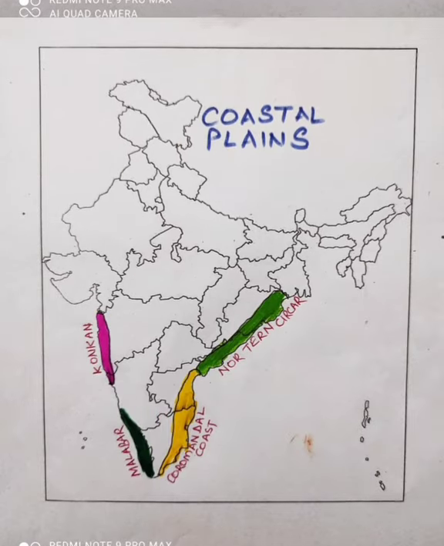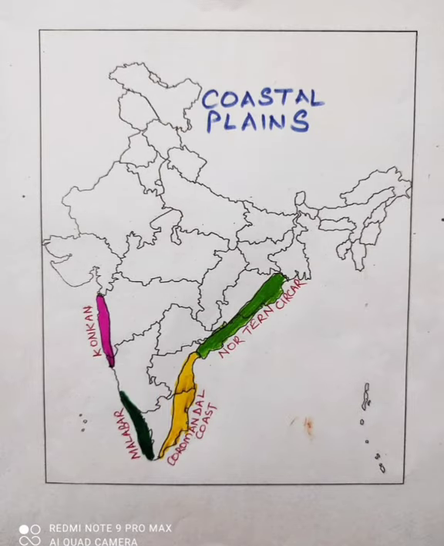My dear friends, let's talk about the coastal plains of India. You can see on the western coast, we have shown here two coastal areas. One is Konkan Plain, which is mainly in western Maharashtra and Goa. Then if you move further south, you will find in Kerala state we have Malabar coastal plain.